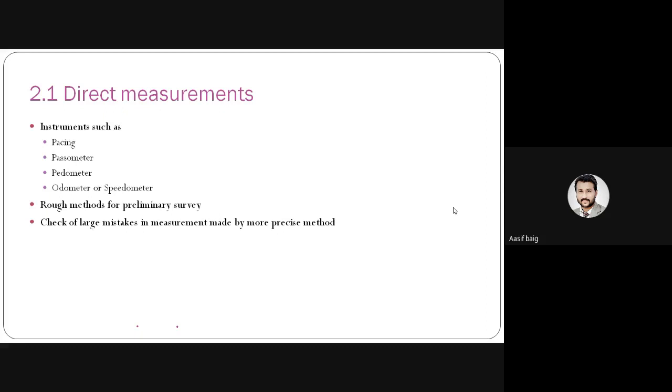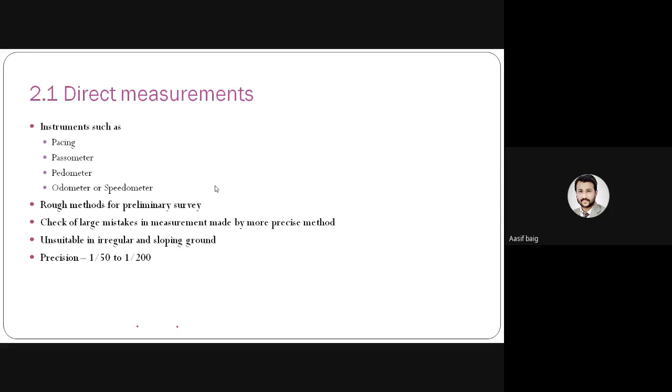It is a rough method for preliminary estimates, and for checking large mistakes in measurements made by a more precise method. It is unsuitable in irregular and sloping ground. Precision is 1 by 50 to 1 by 200. So these instruments have some drawbacks.